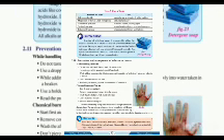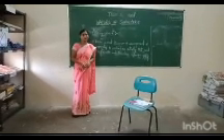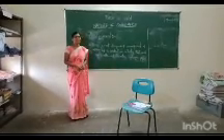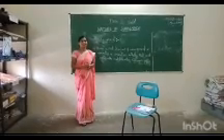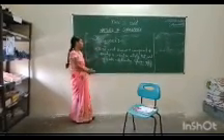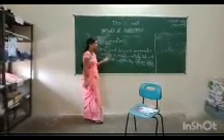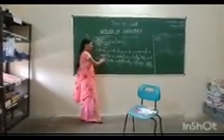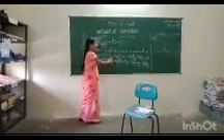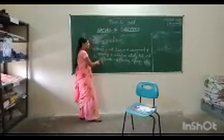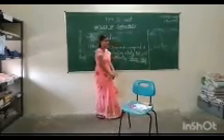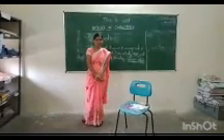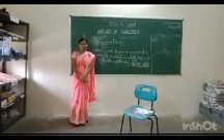So, children, complete your lesson, Nature of Substances. Now, a small assignment on this topic: draw a neat diagram of the arrangement of apparatus to conduct an activity that acid reacts with metal and liberates hydrogen gas. Okay, children. Thank you.